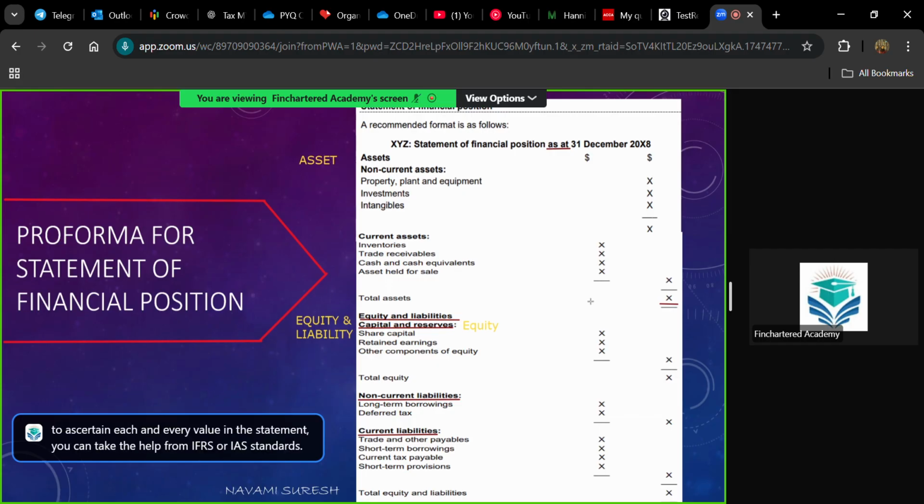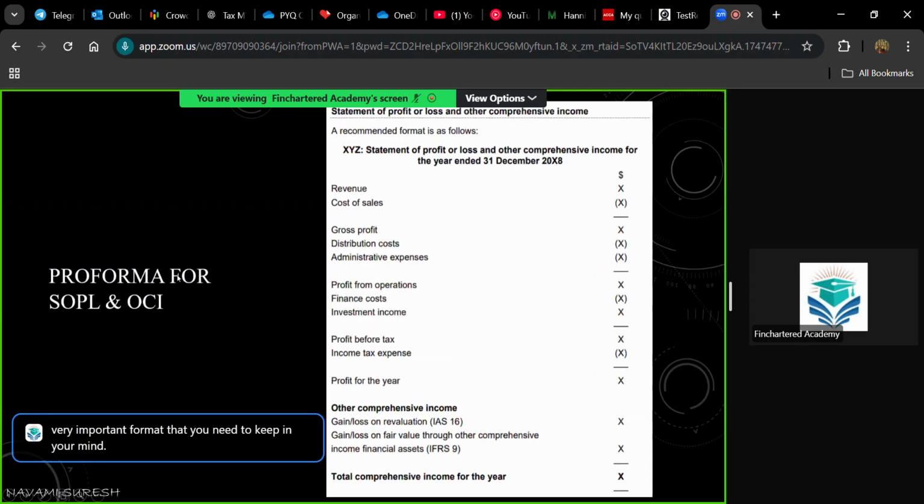That is why we are learning all these standards in financial reporting. Since our aim is preparation of statements, we need to learn these standards because they give you the rules and regulations and the solution of what value to be taken to what statements. Okay, so this is a very, very important format that you need to keep in your mind. Pro forma for SOFP.